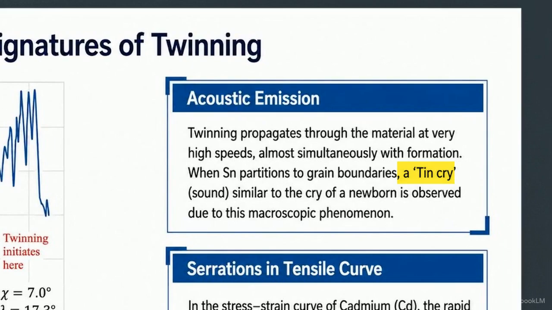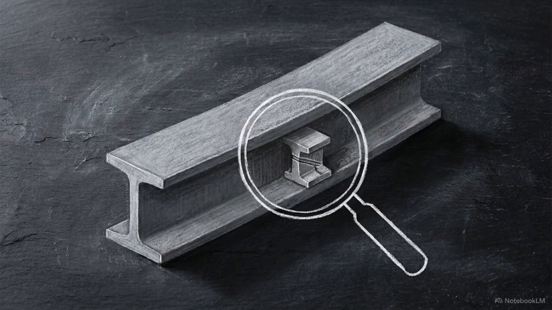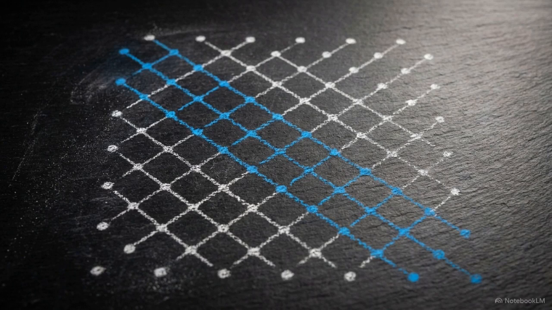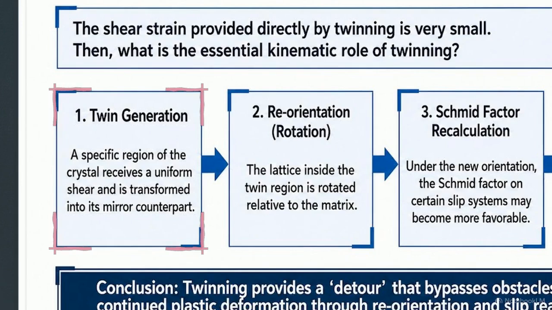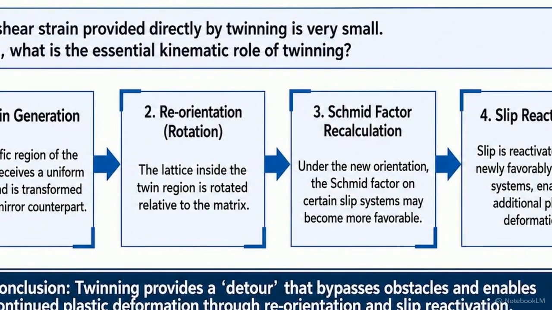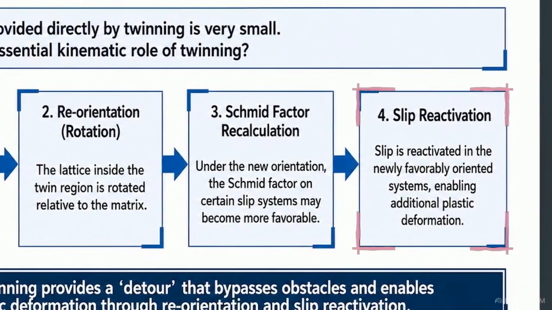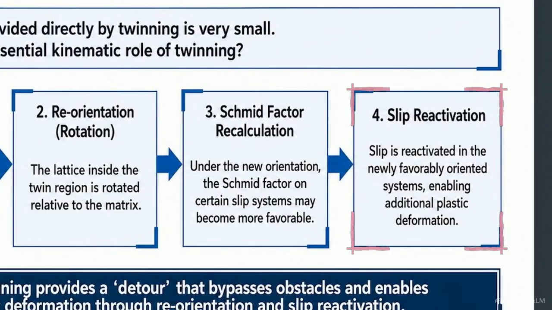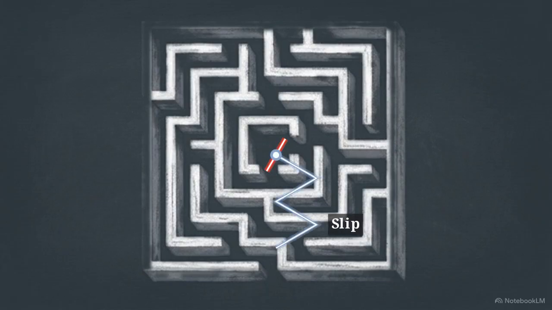Looking at the timeline, once the c/a ratio exceeds 1.73, basal slip can no longer handle the load alone, and twinning must occur concurrently with deformation. We can physically observe this transition. This stress-strain curve for cadmium shows highly jagged, serrated peaks. These discontinuous flows map the rapid formation of twins, a process so fast it often produces a distinct acoustic emission, historically called the tin cry. Twinning provides a crucial and necessary detour that bypasses crystallographic dead ends, aligning the internal lattice so that standard slip can resume its role as the primary engine of plasticity.